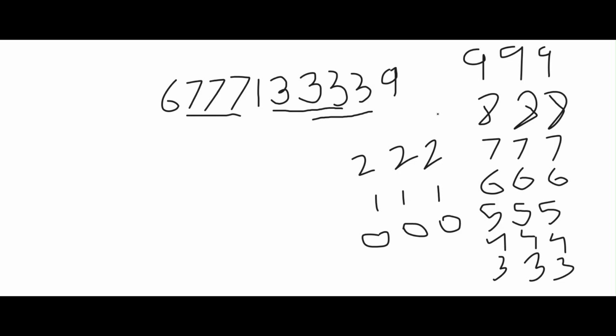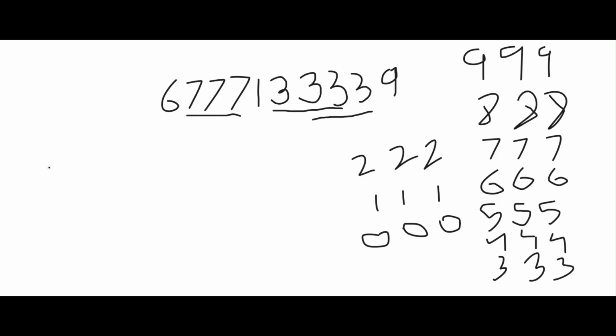No. So we'll move on to the next, 777. Is 777 present over here? Yes. This is the maximum good string that we can find. So we'll return this.